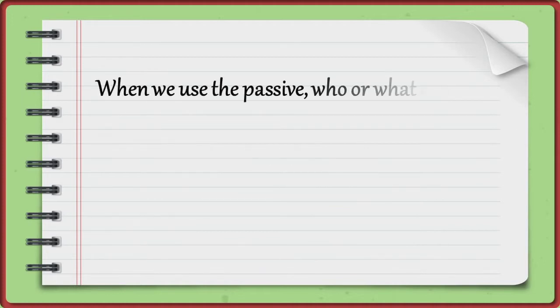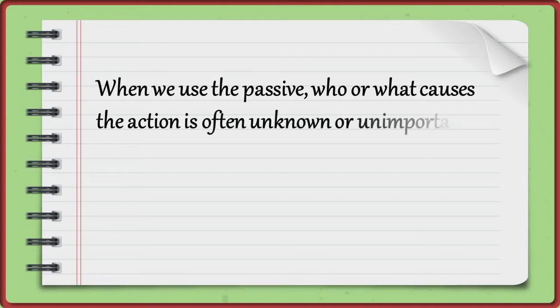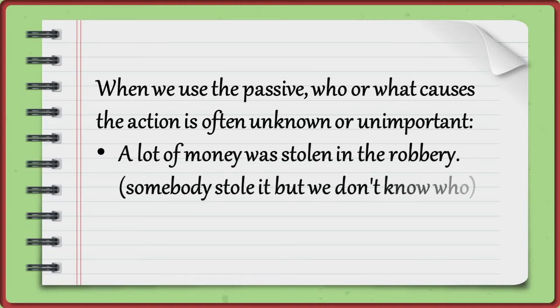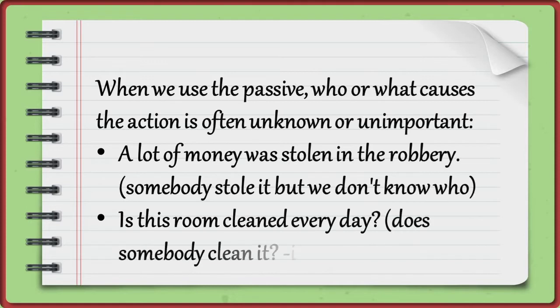When we use the passive, who or what causes the action is often unknown or unimportant. Ketika kita menggunakan pasif, siapa atau apa yang menyebabkan tindakan sering tidak diketahui atau tidak penting. For example, a lot of money was stolen in the robbery. Somebody stole it but we don't know who. Is this room cleaned every day? Does somebody clean it? It's not important who.